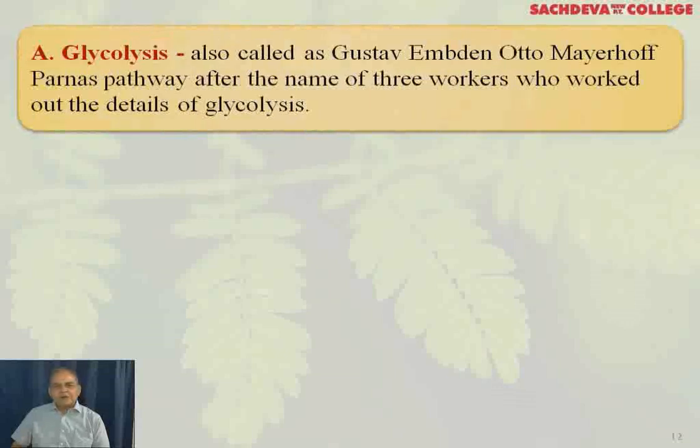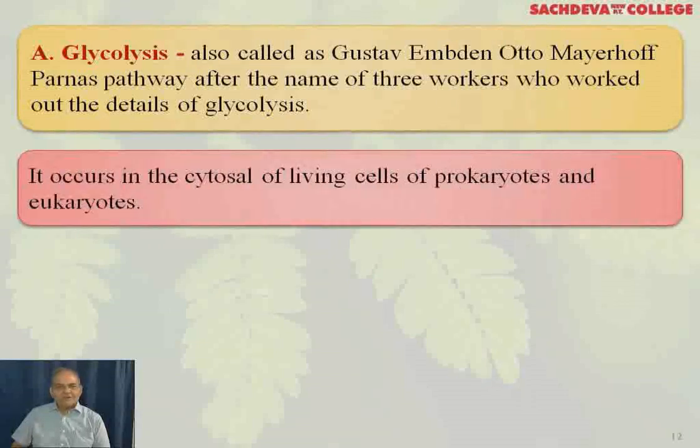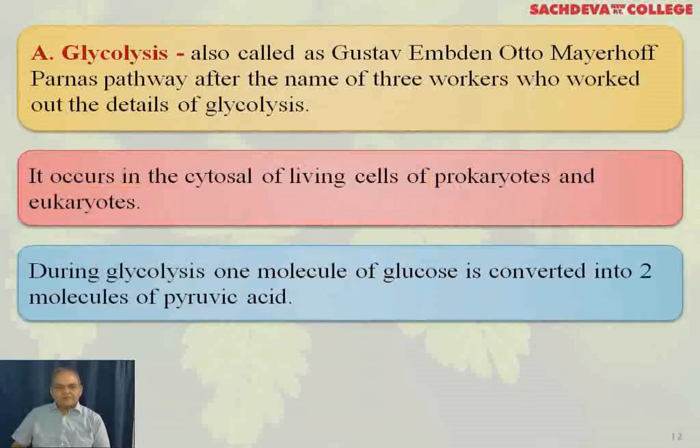Glycolysis, also called the Gustav Embden, Otto Meyerhof, and Parnas pathway, after the names of the three workers who worked out the details of glycolysis. It occurs in the cytosol of the living cells of prokaryotes and eukaryotes. During glycolysis, one molecule of glucose is converted into 2 molecules of pyruvic acid.